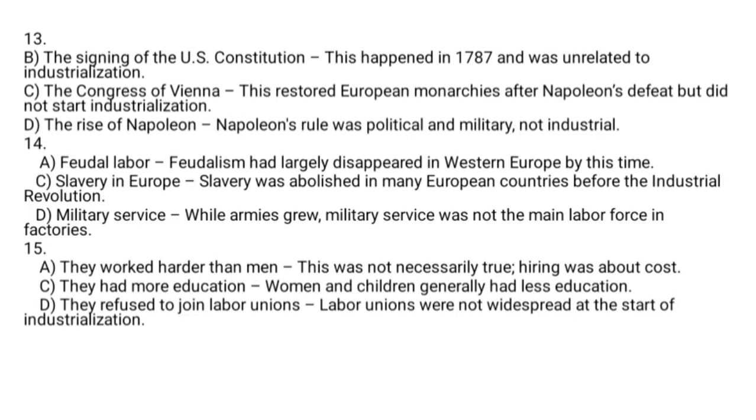Question number 14. Child labor was a type of labor that became common during the early Industrial Revolution, but the others are not the correct answer. Why? Here, A says feudal labor. Feudalism had largely disappeared in Western Europe during this time, while slavery was abolished in many European countries before the Industrial Revolution.